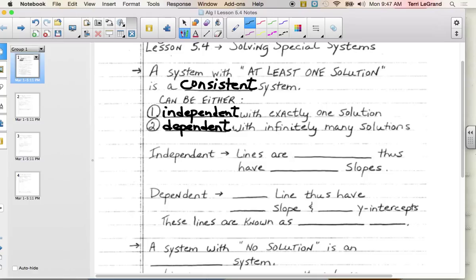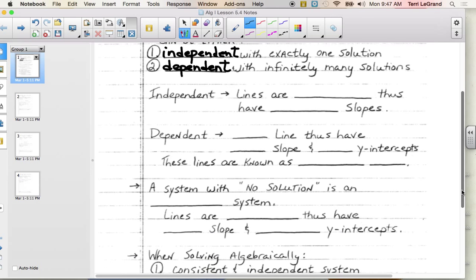So that's two situations. We get a solution or solutions. We say, okay, then it's a consistent system. But now I have to take it one step further. I have to decide, is it an independent or a dependent one? Now we're going to explore a little bit more about consistent systems, because in our homework, when you're trying to decide what type of system it is, you've got to know what kind of solutions it has. So if it's an independent one, the lines are intersecting.